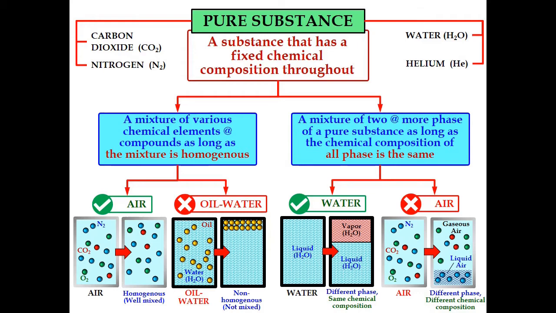In terms of composition, the vapor is H2O and the liquid is also H2O. Both water vapor and liquid water have the same composition, which is H2O. So for different phases with the same chemical composition, we consider water a pure substance.